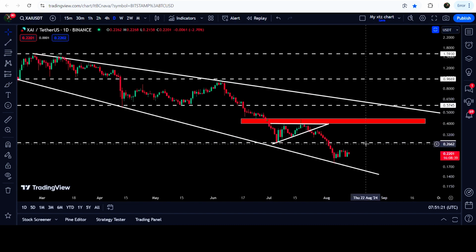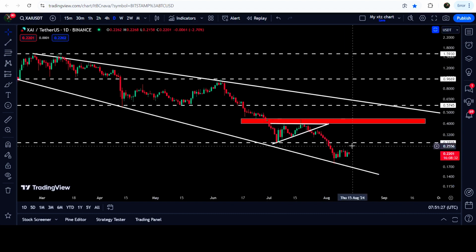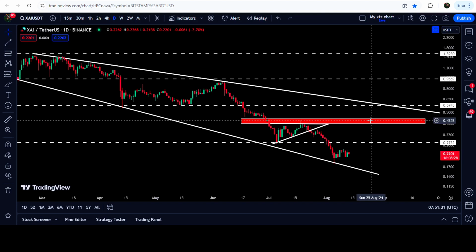And now we need to break out this resistance first, that is at 27.35 cents. That had previously been broken as support here, and now it can act as a resistance. And after that, we will need to break out this resistance zone that starts from 40 cents and goes to 44 cents. And then we will need to break out the resistance of this broadening falling wedge pattern.